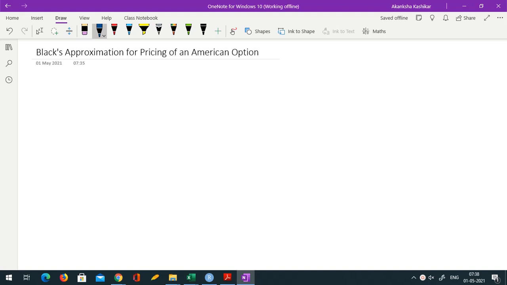Before that, let me introduce two terms. We can classify options into two types. We can say that the option is in the money or out of money. So how is it decided? Now for call option, we say that option is in the money at any time t between 0 to capital T, if ST is greater than K.